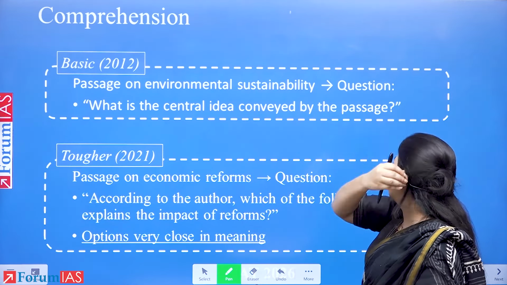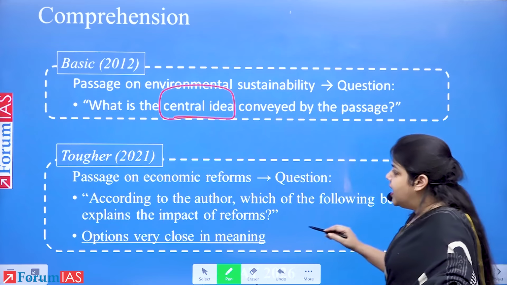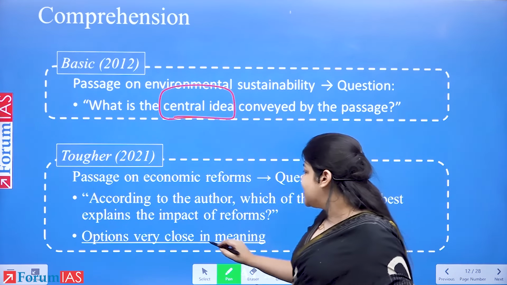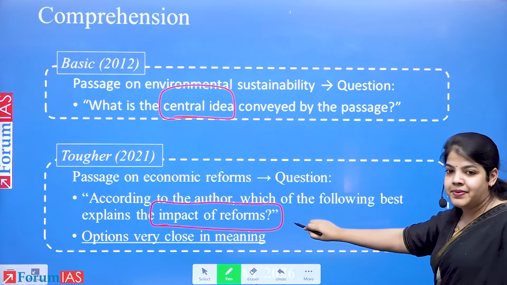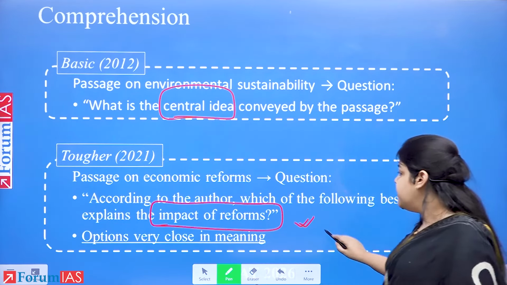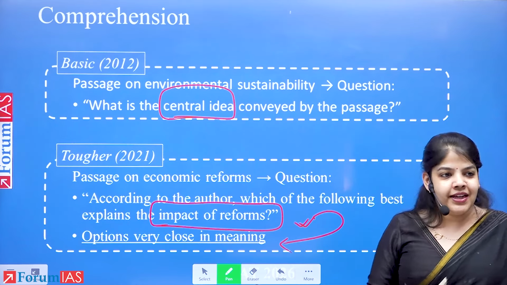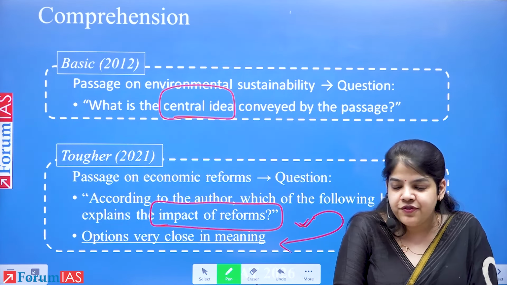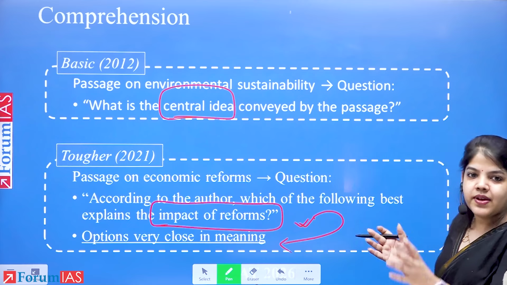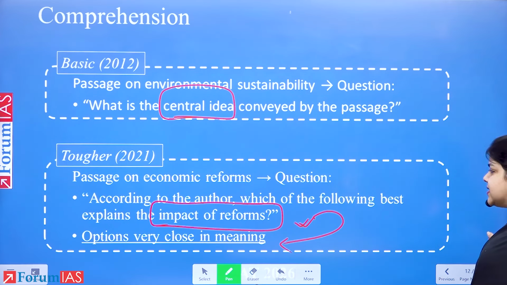But you look at 2021, the question changes and it becomes, according to the author, which of the following best explains the impact of reforms? Now you had to understand the passage and tell what is the best impact of reforms. So you had to interpret, understand the passage, and then pick an option despite the fact that all options were very close to each other. Very close to each other, difficult to eliminate. This is also one reason why the subjectivity in marks of CSAT is so high. This is why marks are varying between different answer keys.